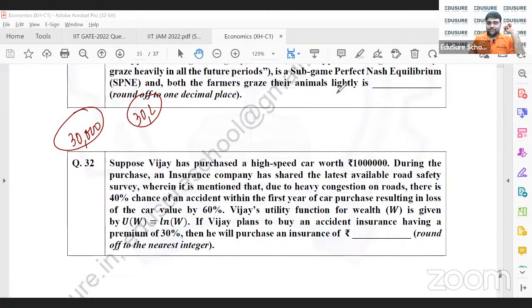Okay. What else do we have a doubt in? Let's see. Hold on. 2021, what else? 32, okay.